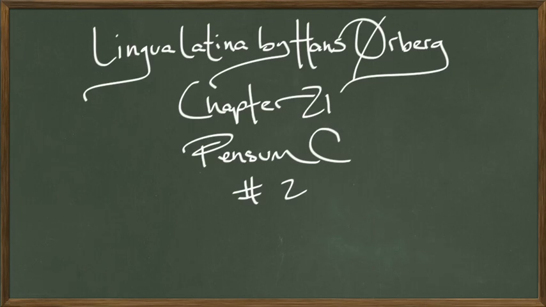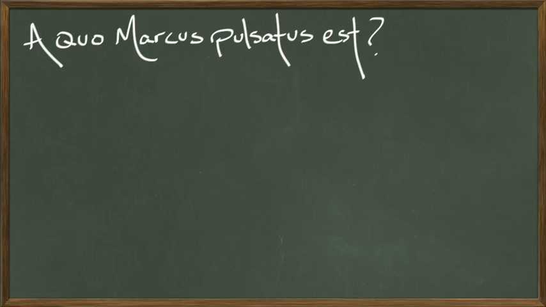One of the things I love about Lingua Latina by Hans Orberg is that it's a story, unlike most Latin books, which will bore you to tears with nothing but grammar, grammar, grammar, and then piles of sentences you have to translate that are disjointed and have nothing to do with each other. Lingua Latina by Hans Orberg is a story. I take my students through it every year, and you can find out more about it on my website. But there's a question in Chapter 21.